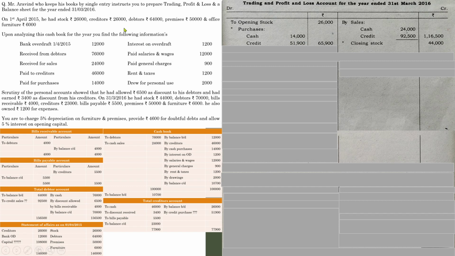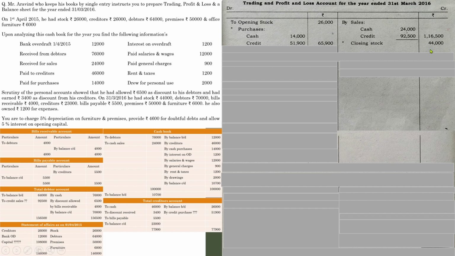By the initial analysis of all the details given in the question and on the basis of the accounts which we have prepared, we can find that there are no other details regarding trading transactions like carriage inward, direct expenses or wages paid. There are no other items with regard to trading transactions. So let us balance this account, take the total of both sides. Definitely this side will have a bigger total.